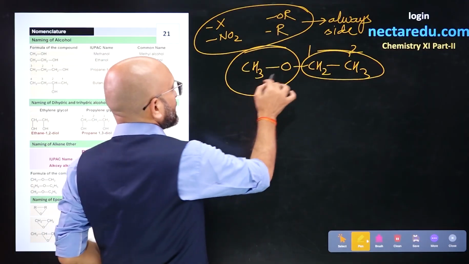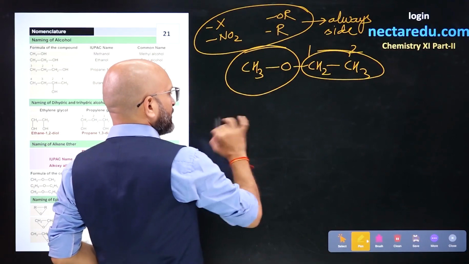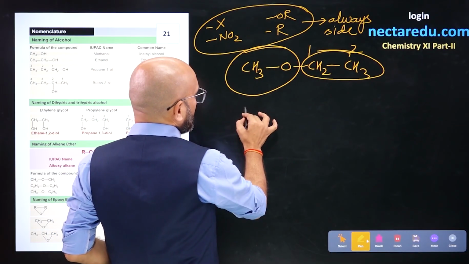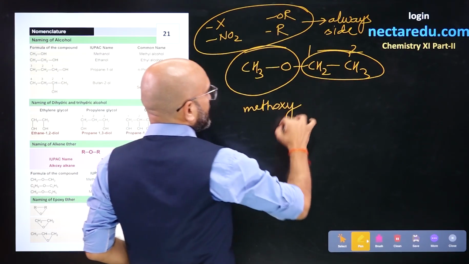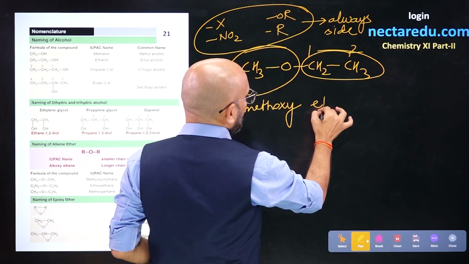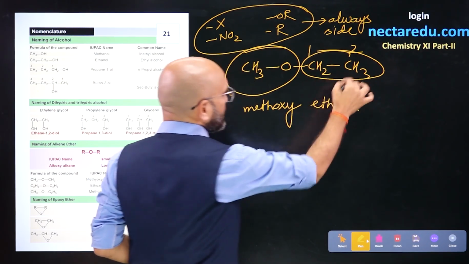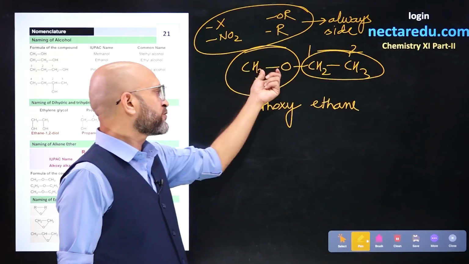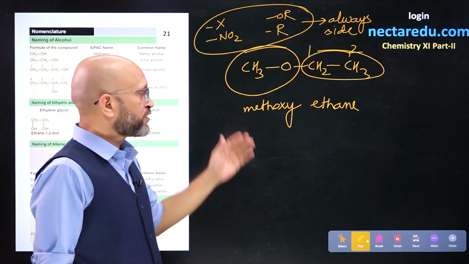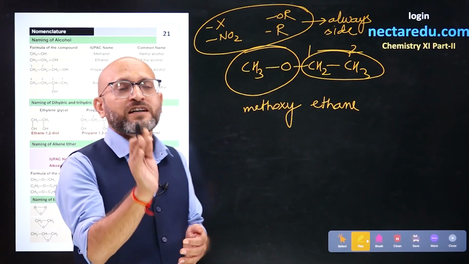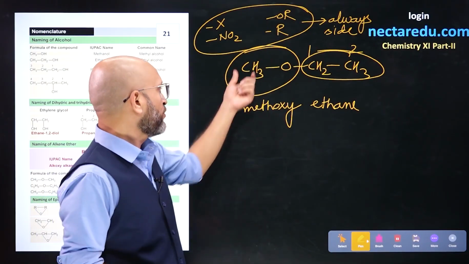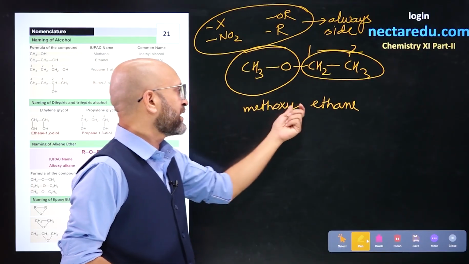So the name goes like this: we have a one carbon ether side chain, so the name will be methoxy, and this is a 2 carbon alkane, so this is ethane. The longer chain is the main chain and the smaller chain is the side chain: methoxyethane. So the common name for ethers is alkoxy alkane. Alkoxy comes from the smaller chain, so this is methoxy and this is ethane.